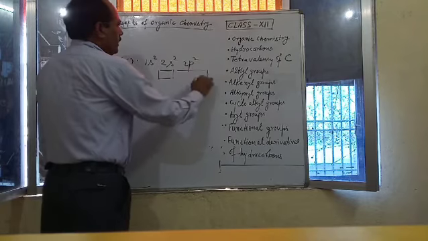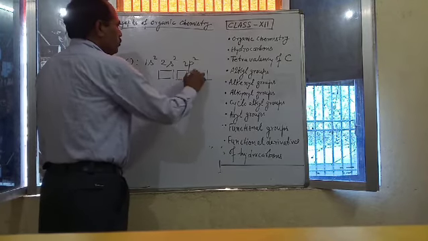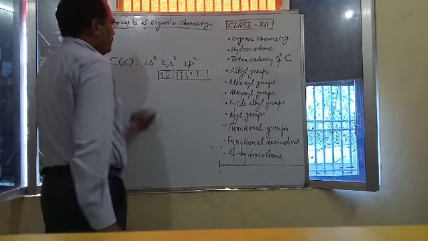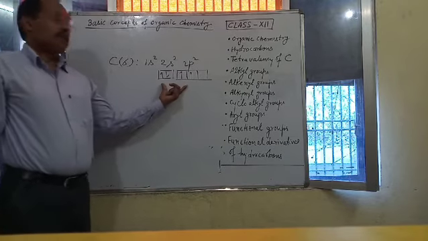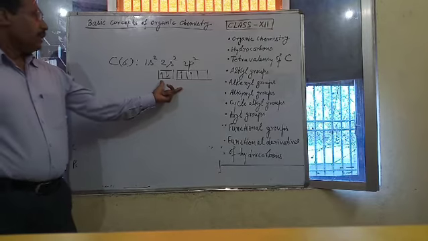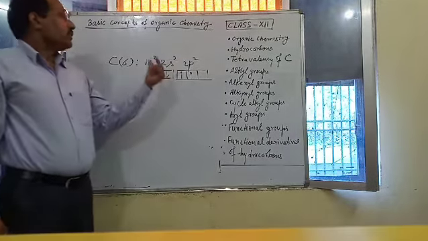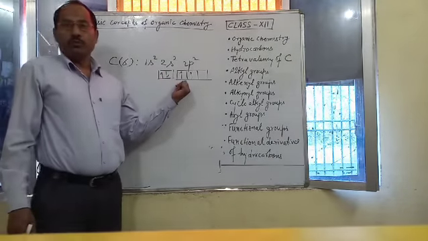In its ground state, there is only 2 unpaired electrons. This is the ground state electronic configuration of carbon atom, in which only 2 electrons are unpaired. So in this state, its valency is 2.